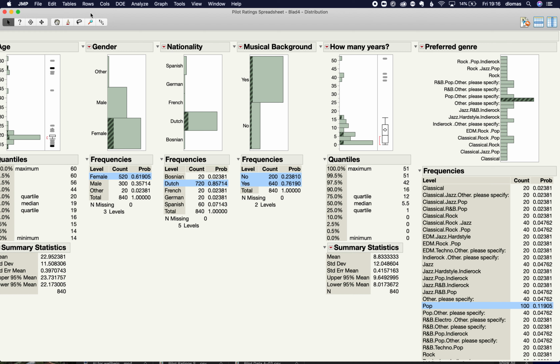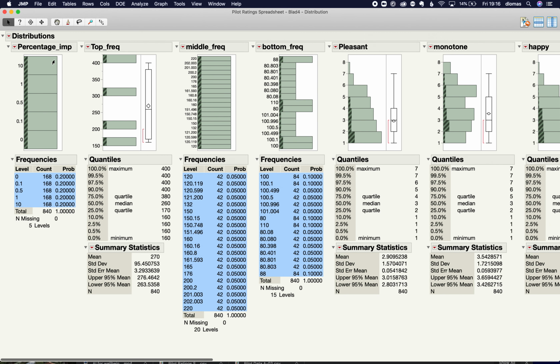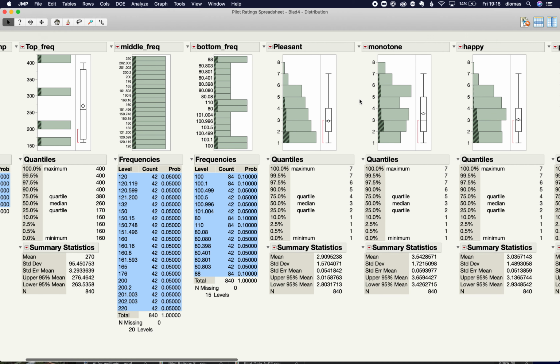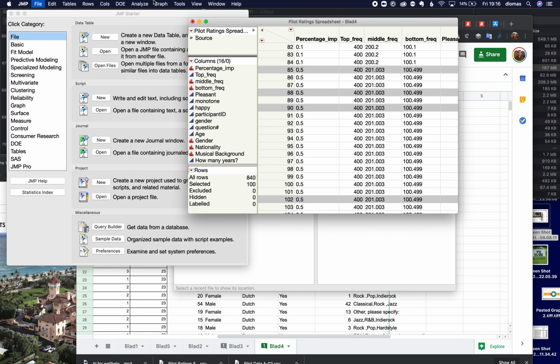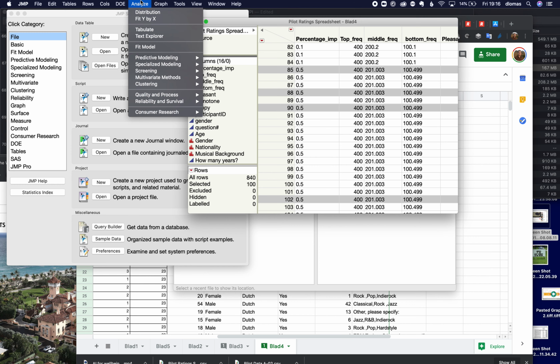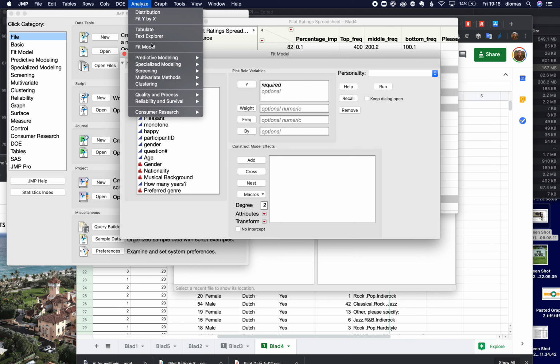Great. Okay, so done with distributions. Some of these can be included in your final report, like these. These ones can be included. Okay, let's go back and then let's do the model fitting right off the bat because no, let's do